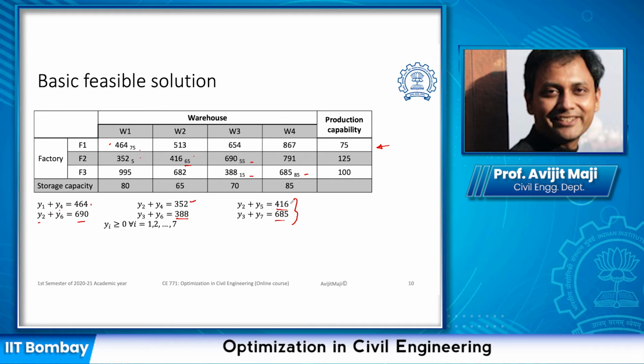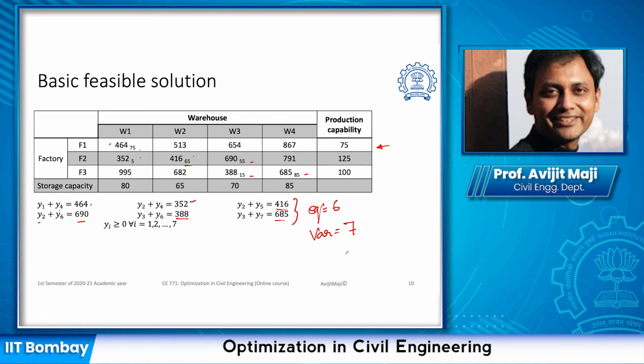Now if we try to solve these equations, we'll see that the number of equations we have here is 6 and the number of variables we have is 7. So we are short by one variable to get the definite solution.